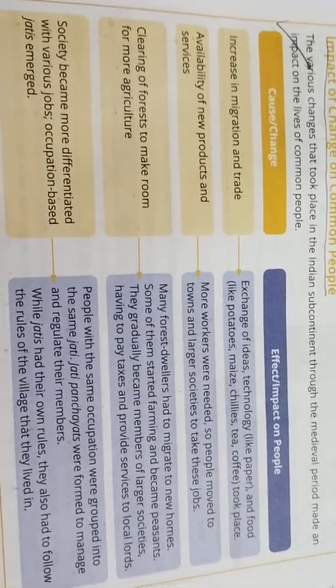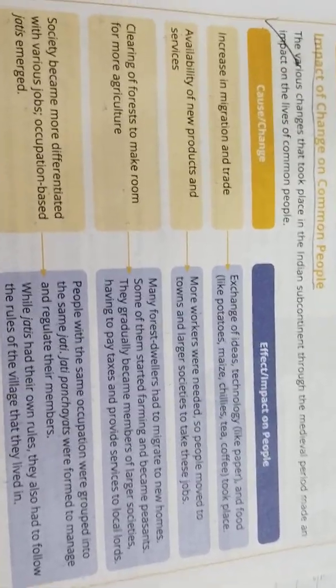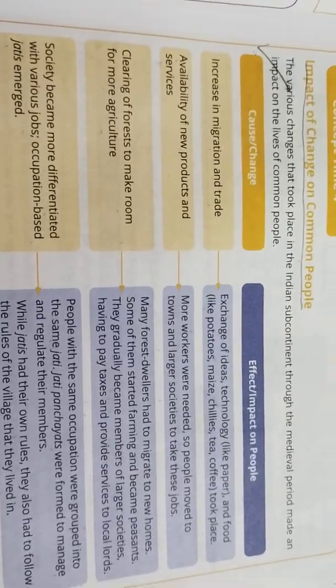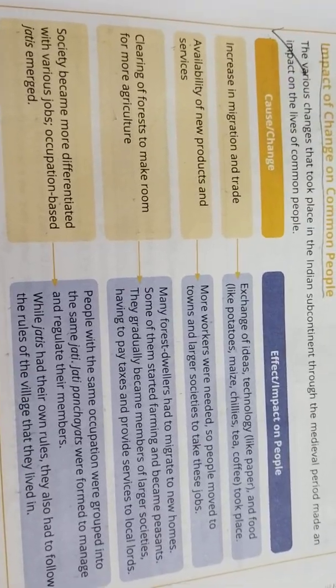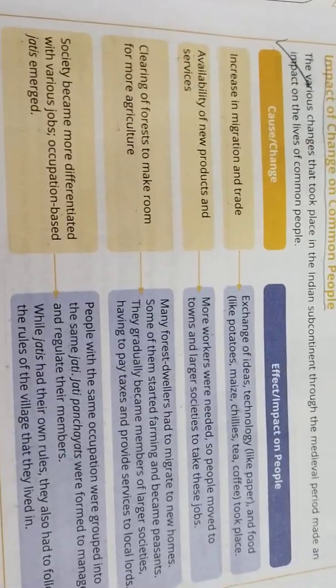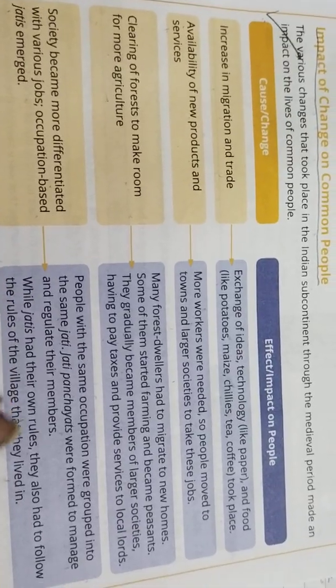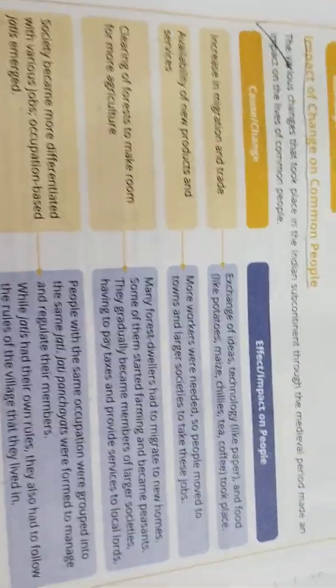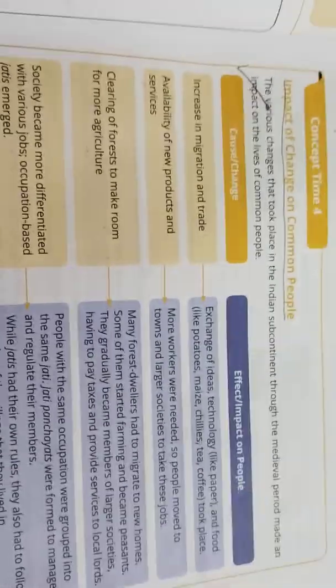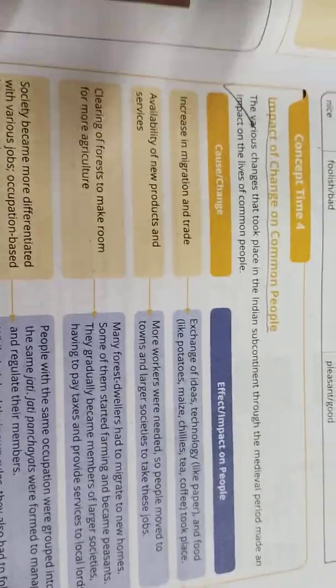So we all know, for example, if a leader is chosen in your class, for what purpose? To look after all the children, right? The same thing here, the jati panchayat was formed to manage and to regulate their members. While jatis had their own rules, they also had to follow the rules of the village that they lived in. So whatever rule the jati panchayat leader gave, there is no other way, they need to follow it, isn't it? So these are the things we saw about the impact of change on common people.